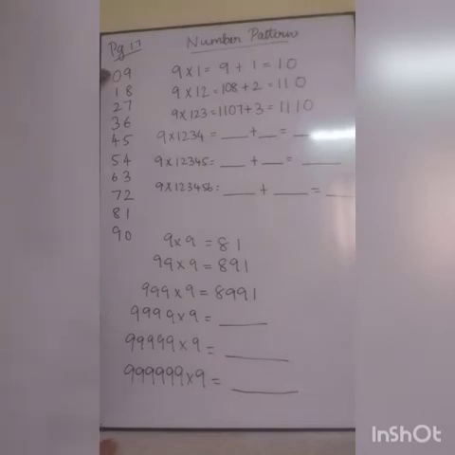Listen carefully. This is 0, 1, 2, 3, 4 like this, and upside down 0, 1, 2, 3. If I write them, you will get the ninth table. So this is one of the tricks to write the ninth table. This is the number pattern which is followed in the ninth table.